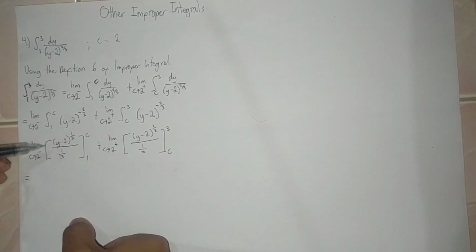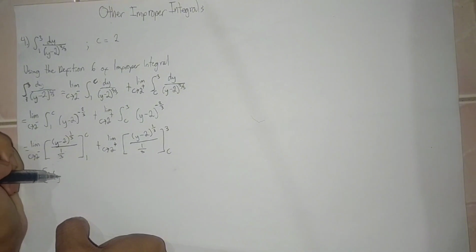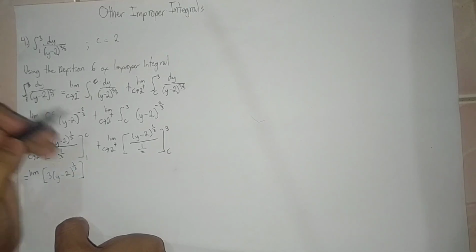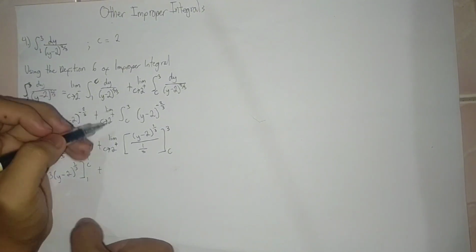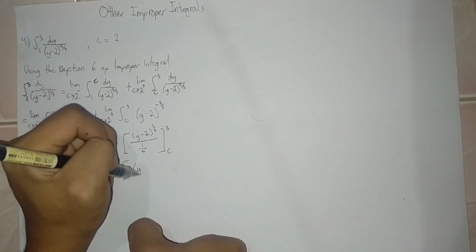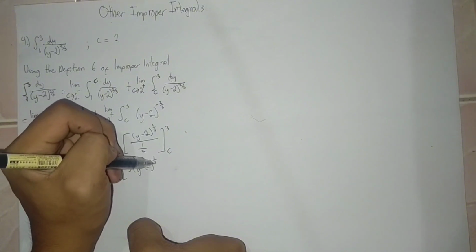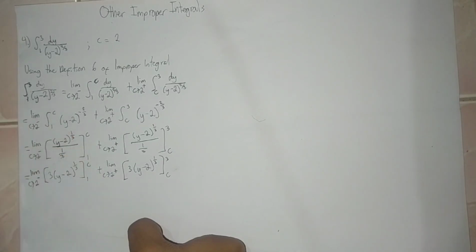Then simplify, division of rational expression, so we reciprocate the denominator, so it becomes limit of 3 times y minus 2 to the power of 1/3, then the boundary from 1 to c, as c approaches 2 from the left, plus limit of same here, 3 times y minus 2 to the power of 1/3, then the boundary from c to 3 as c approaches 2 from the right.